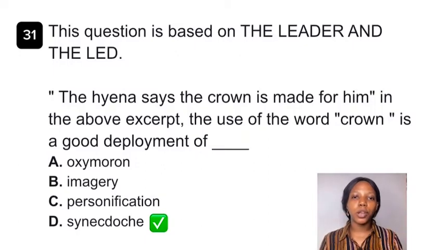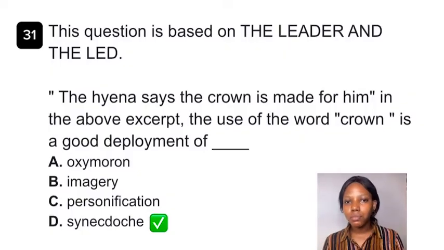It's a good deployment of dash. So in this context, because it is just the crown we are looking at, the best answer is synecdoche. It's very important for us to understand what the question demands and the interpretation of each figure of speech so that we don't mix things up. So the answer to this question is option D, synecdoche.